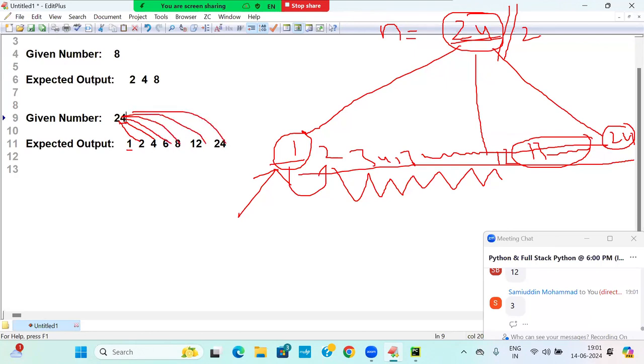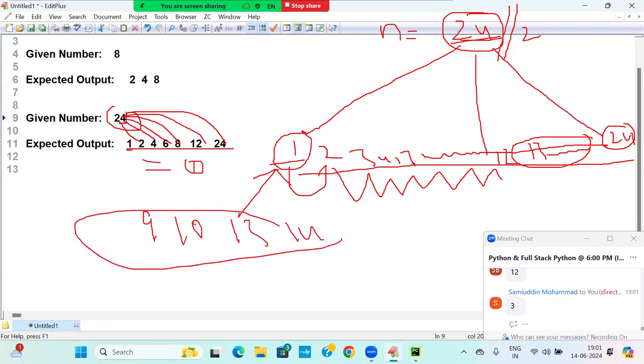Like that it is going to be true. All these elements divide this number with remainder 0. 9, 10, 13, 14: are they dividing? No, they are not factors.